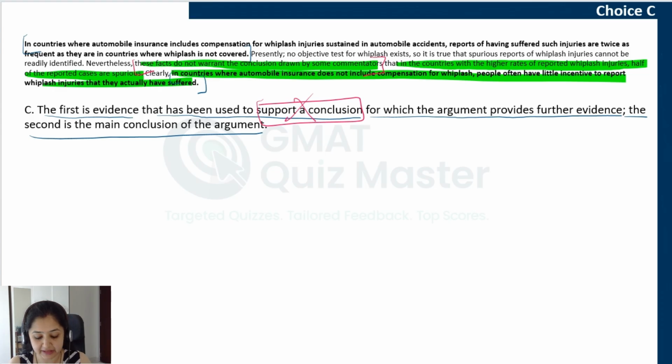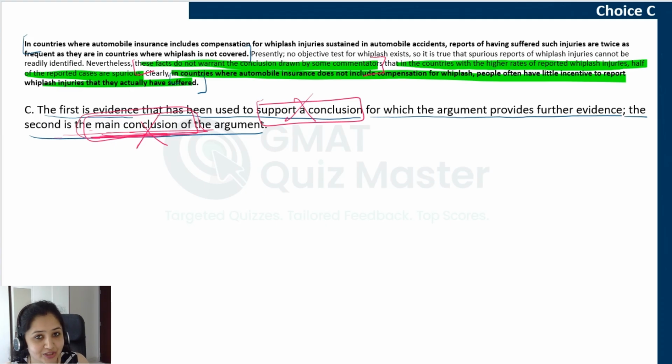And if you selected this answer choice, you did that because your understanding of how to arrive at the main conclusion when we have two conclusions by the author is not clear to you. This is the choice that says that BF2 is the main conclusion. You might have ignored the other errors here. Even if you were able to spot them, you ignored those errors and selected this choice because it was not clear to you how to arrive at the main conclusion.